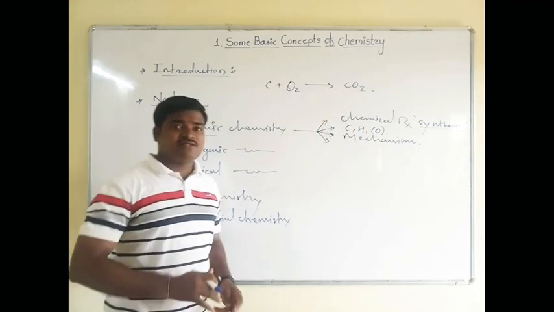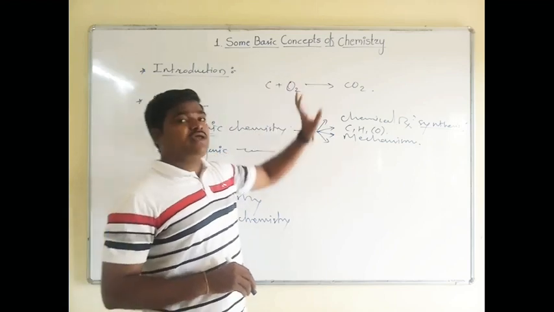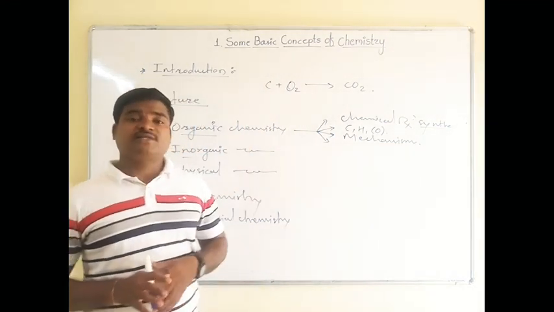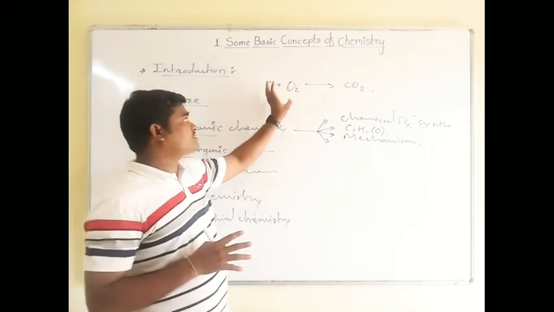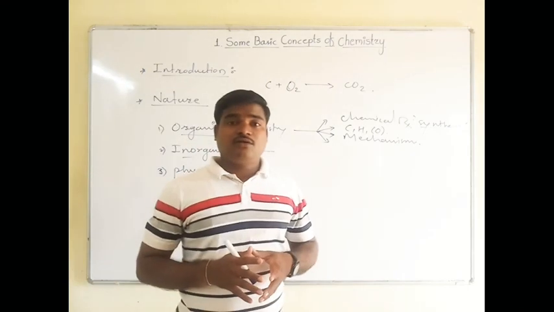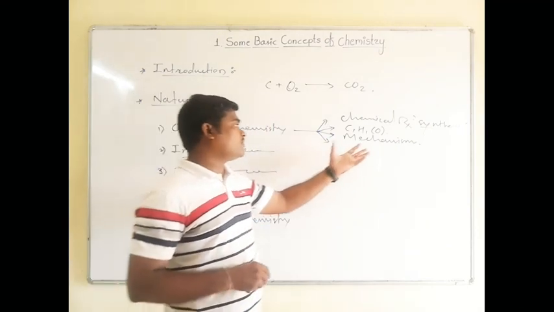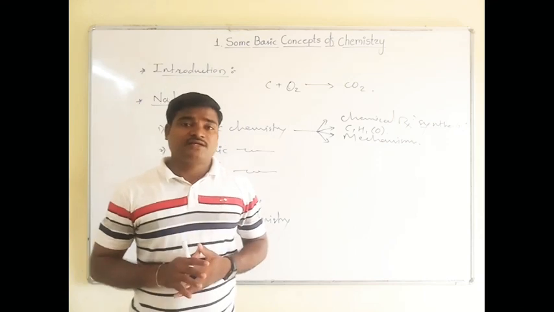This is one example that we have taken. This is a simple single step reaction. Whenever you observe it, you will notice that this is a single step reaction. But if you look at that reaction through organic chemistry, then you will get different steps. Those steps are nothing but what we call the mechanism of that reaction. So this is the organic reaction.